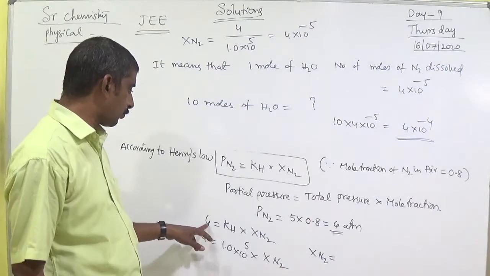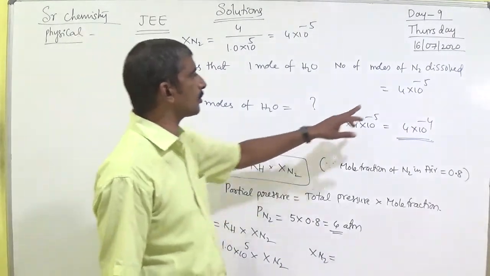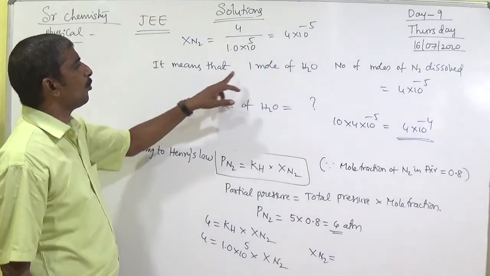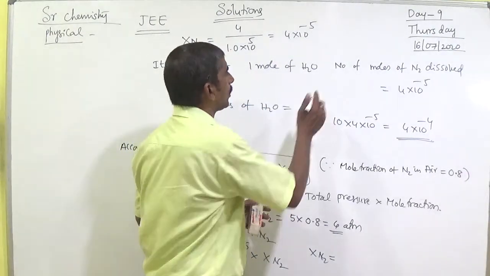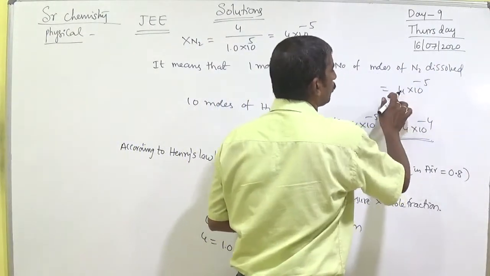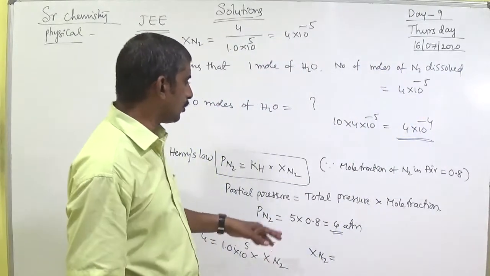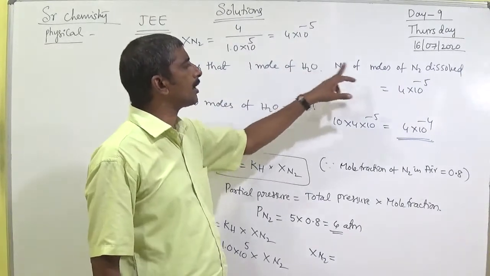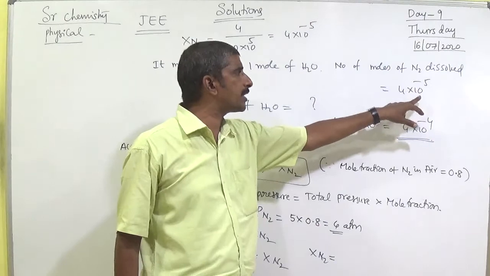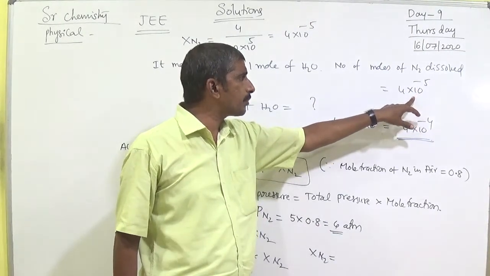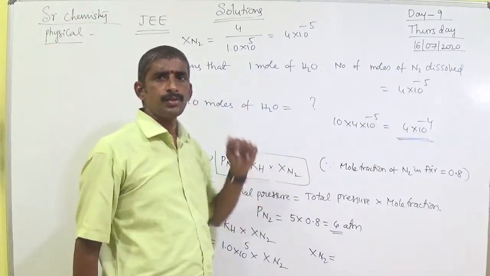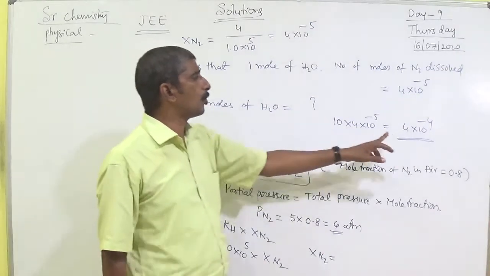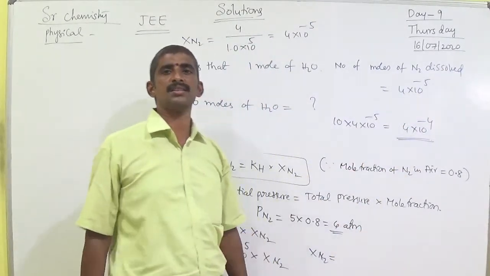X of N2 equals 4 by Kh, already substituted, 4 into 10 to the power of minus 5. It means that in 1 mole of water, the number of moles of nitrogen dissolved is 4 into 10 to the power of minus 5. They asked about 10 moles of water, so how much? 4 into 10 to the power of minus 4. That is the answer. Okay?